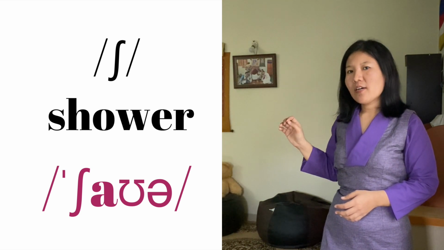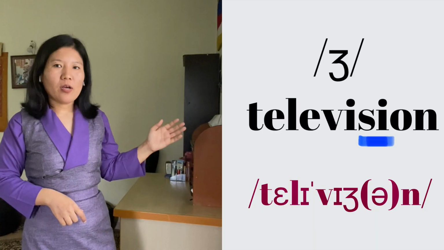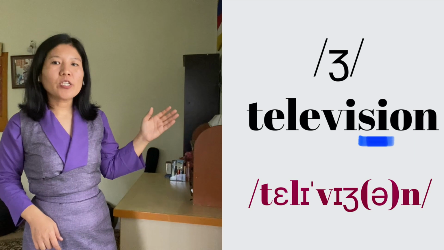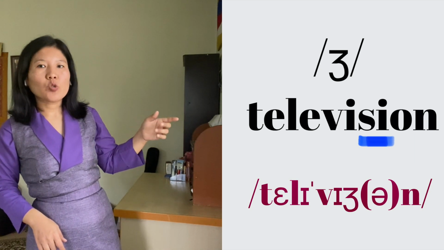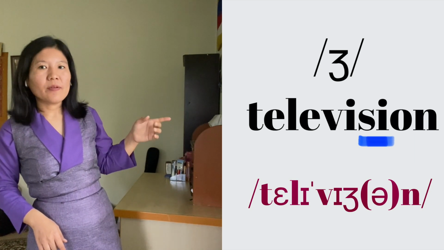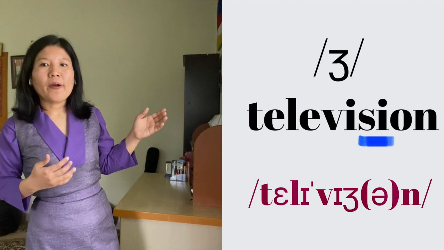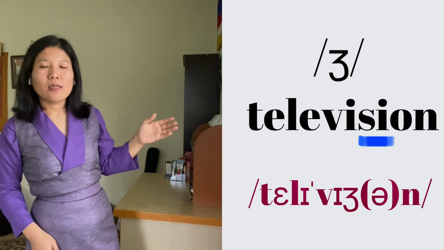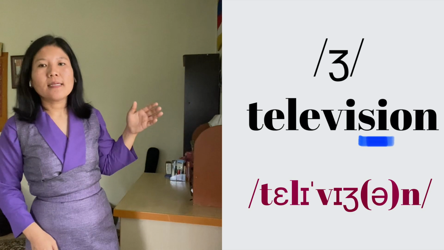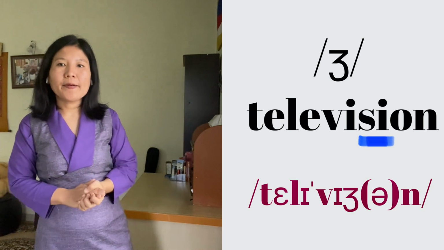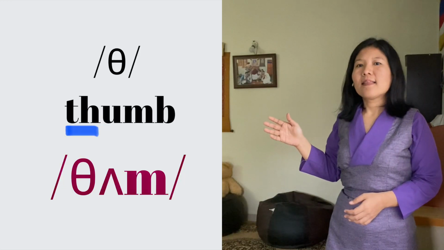Okay. The next one is television. I have underlined the two letters SI, which need to be pronounced as in television. All right.